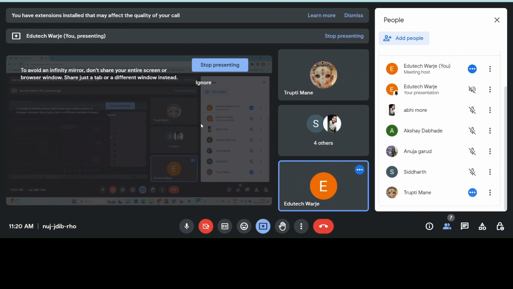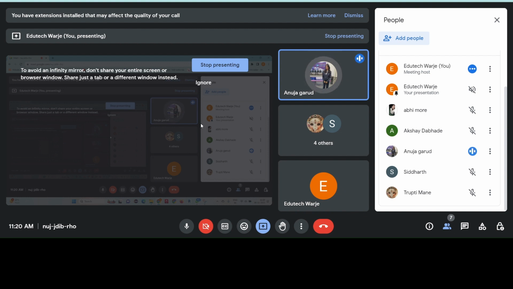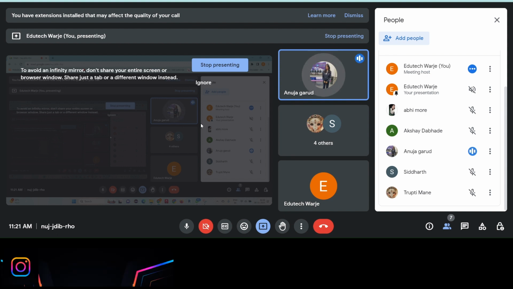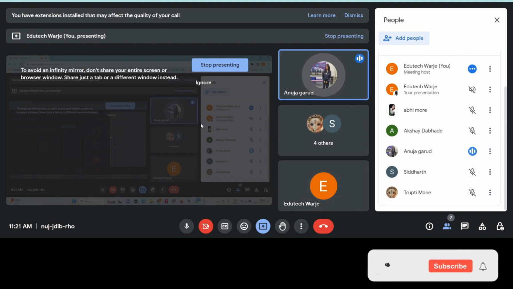Okay. Now the next question, Anuja. What is mutability and immutability in Python data types? Explain the concept. Mutability means we can change values after creation, and immutable means we cannot change the value once it is created.